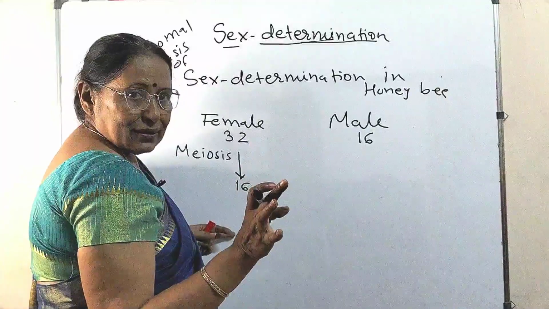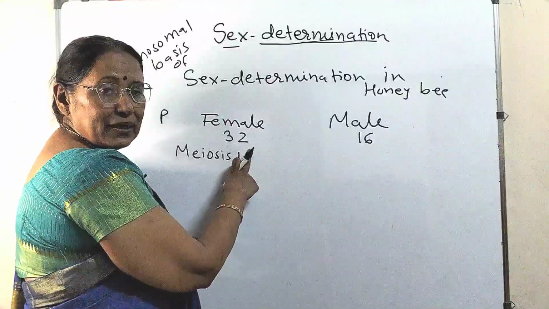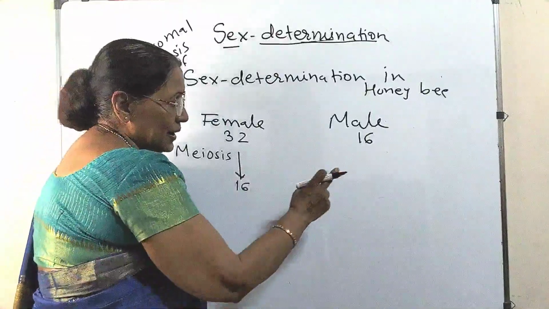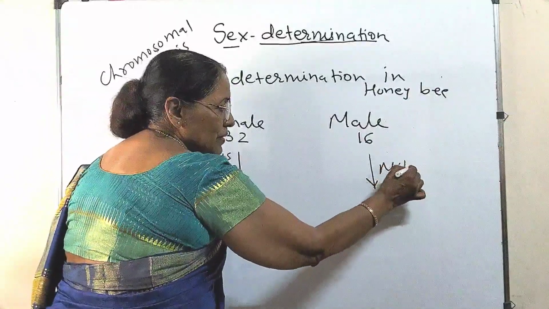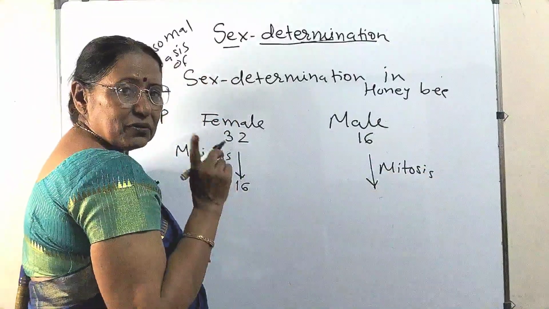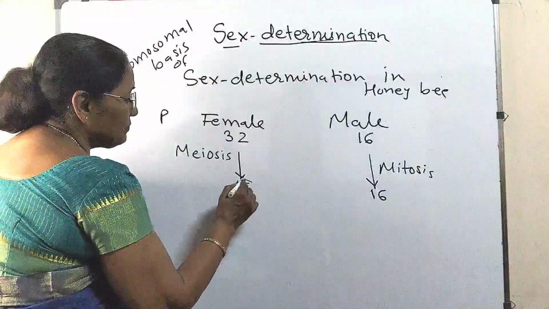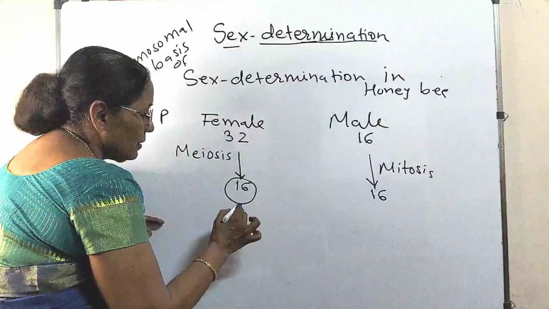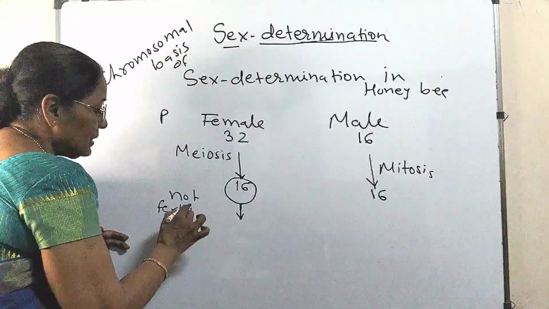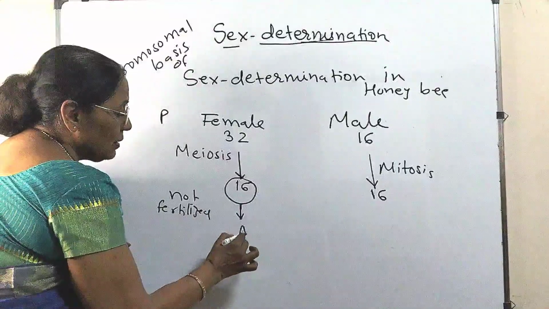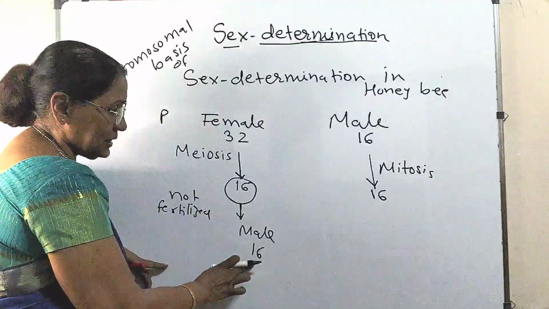You cannot make this 8, why? Because when these 16 and 8 combine, they will not give the number 32. That's why this also has to be 16. So this one will form the male gamete by the process of mitosis. So this is also 16 number of chromosomes. The female gamete which is not fertilized will form a male. So naturally the chromosome number remains the same as the gamete, that is 16.